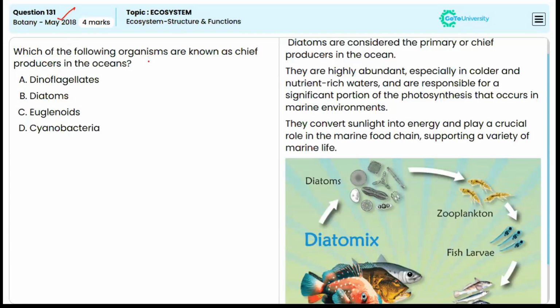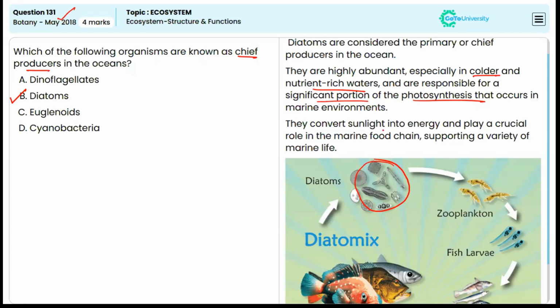Moving to the next question from May 2018. Which of the following organisms are known as chief producers in the oceans? Answer is option B, diatoms. Diatoms are considered the primary or chief producers in the ocean. They are highly abundant, especially in colder and nutrient-rich waters, and are responsible for a significant portion of the photosynthesis that occurs in the marine environment.